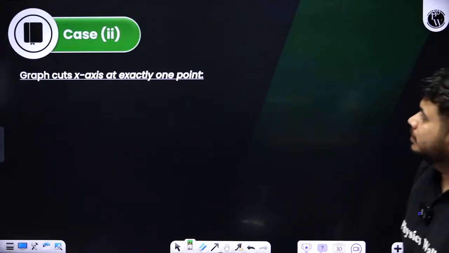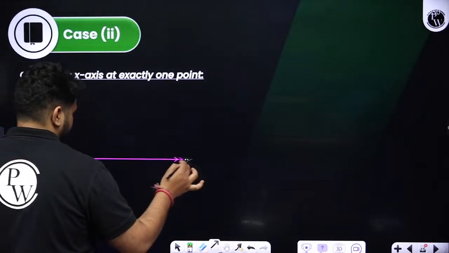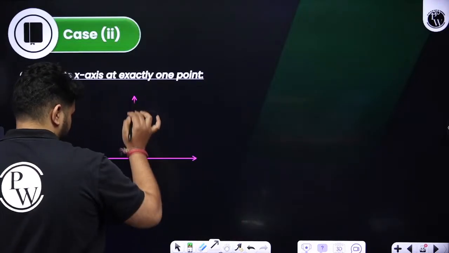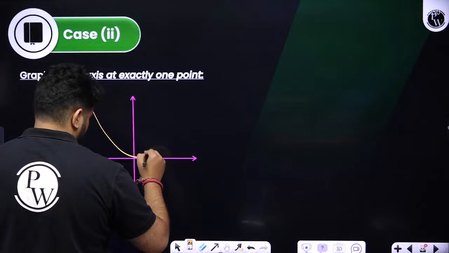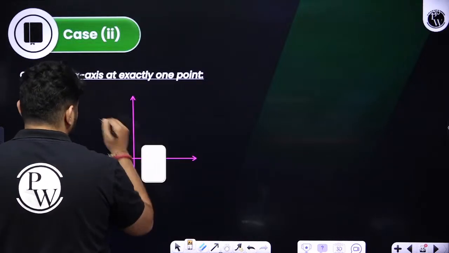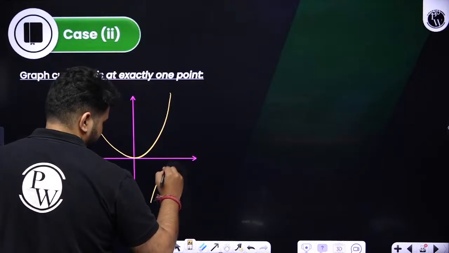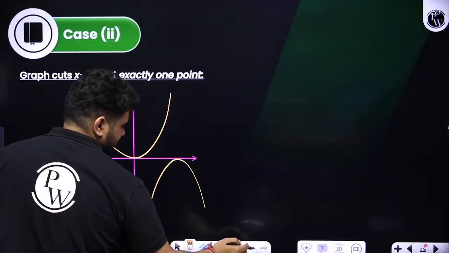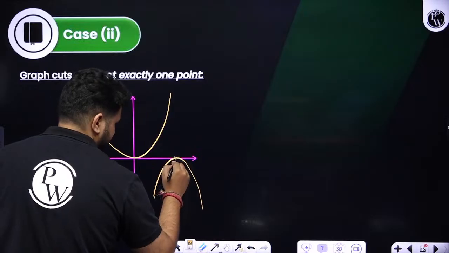Case 2, the graph cuts the x-axis at exactly 1 point. Now when we talk about exactly 1 point, the graph will be like this. Can it be like this? Look here, it can be like this at exactly 1 point. It can be like this also, no problem. Yes or no? Here also exactly 1 point, a single point.